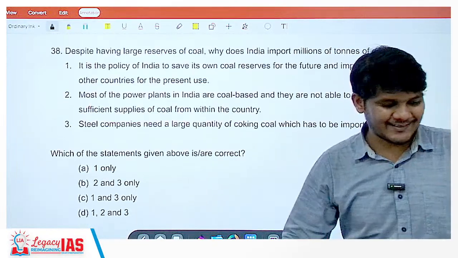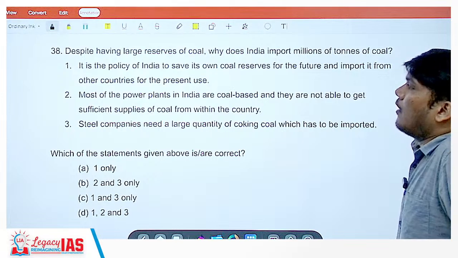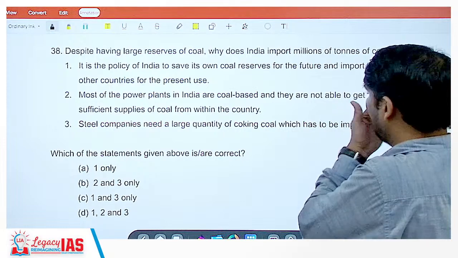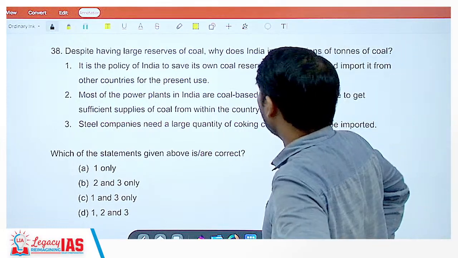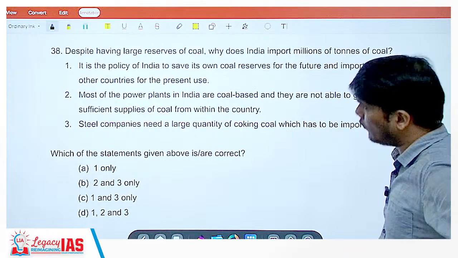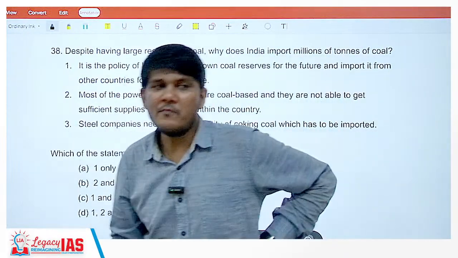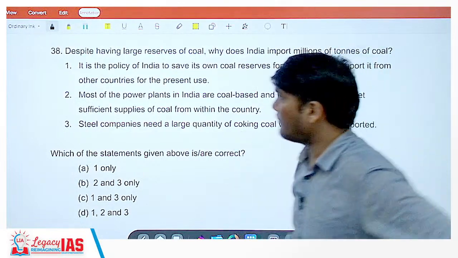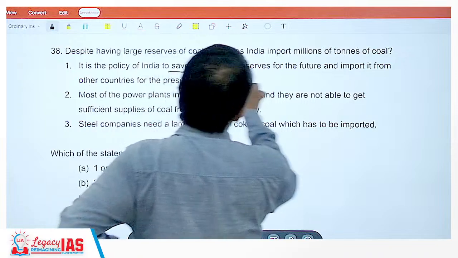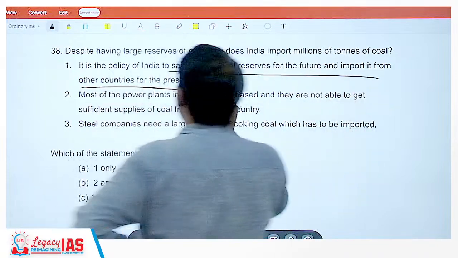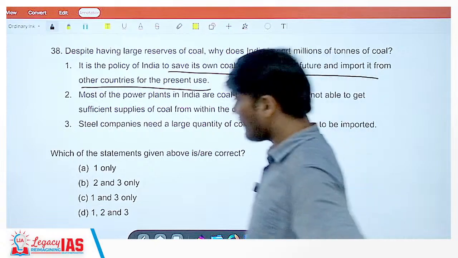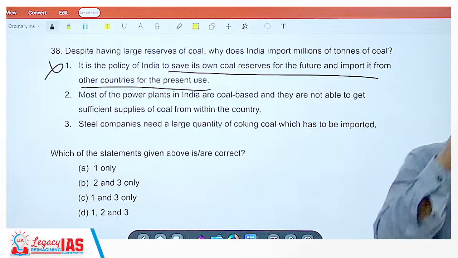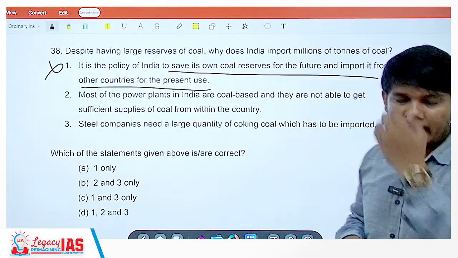Moving on to question number 38. Despite having large reserves of coal, why does India import millions of tons of coal? Okay, fine, it's a good question. We have millions of tons of reserves of coal. Still we are importing. Why? Let's see. It is the policy of India to save its own coal reserve for the future and import it from other countries for the present? Absolutely not. In fact, the idea is to move away from coal based, have more renewable energy. That's the future. We are not saving as such, right?